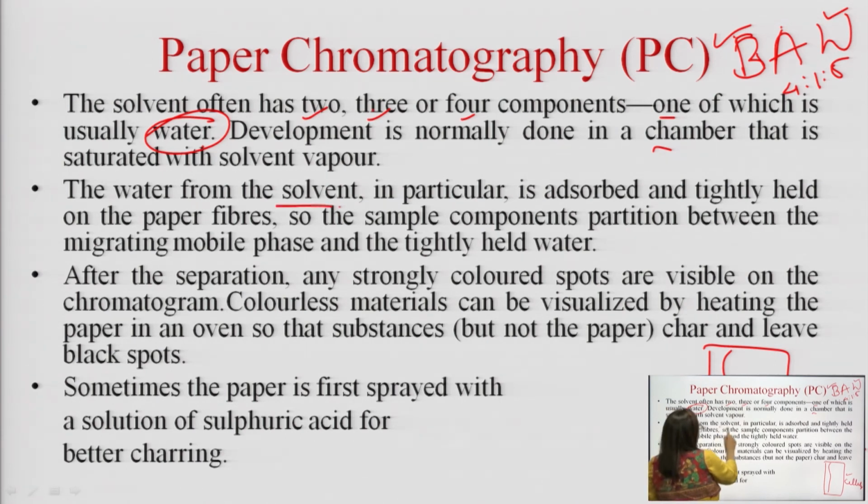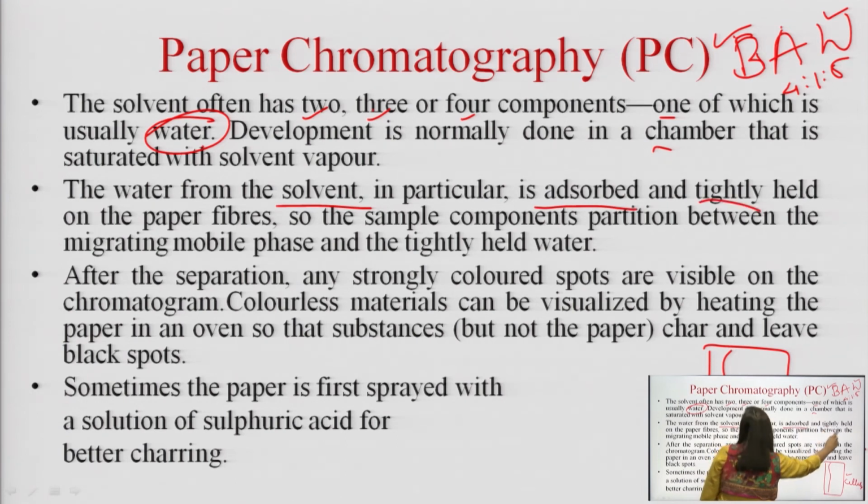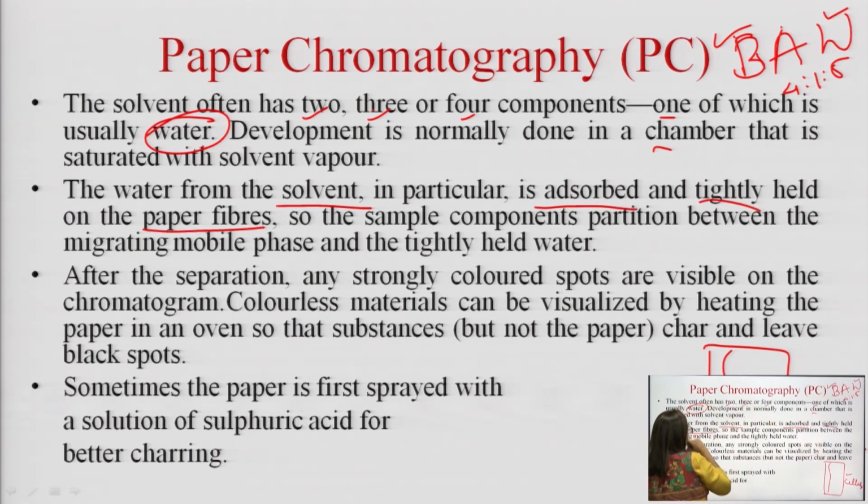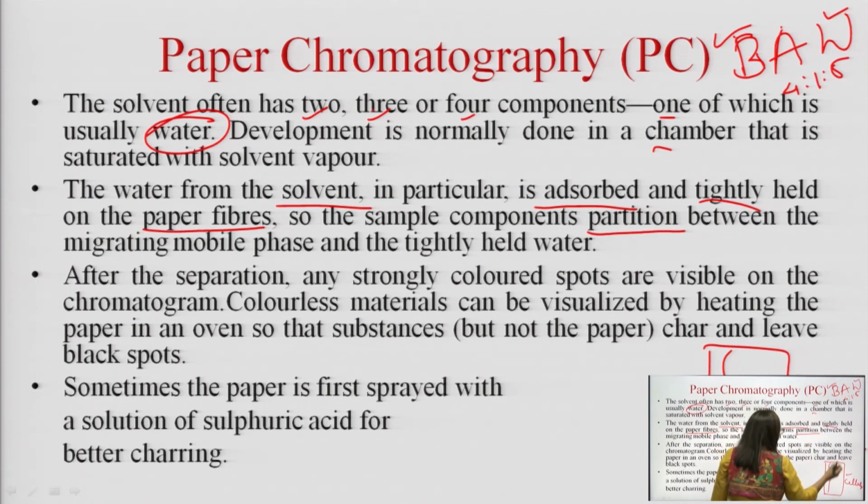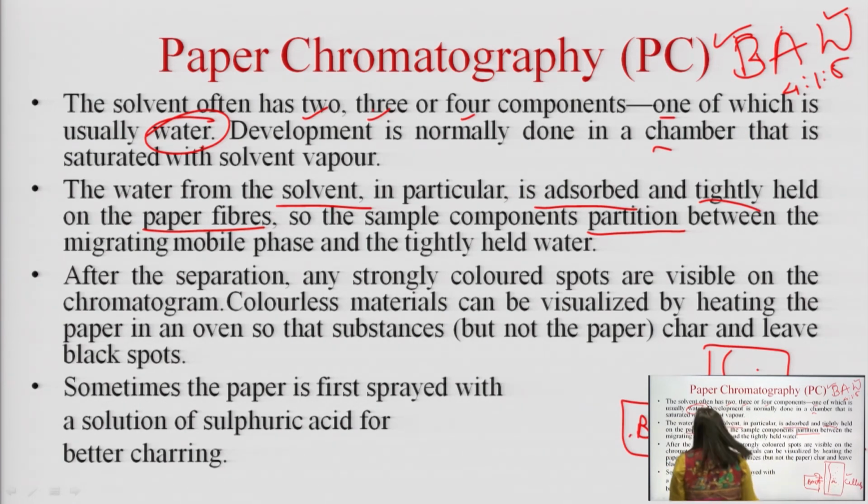Next, the water from the solvent in particular is adsorbed tightly on the paper fibers, and the sample components partition between the water of the cellulose and the water of the BAW. They partition between the moisture present here and the solvent system, or the mobile phase. After the separation, strongly colored spots are visible on the chromatogram. Colorless materials can be visualized by heating the paper in an oven, leaving charred black spots.